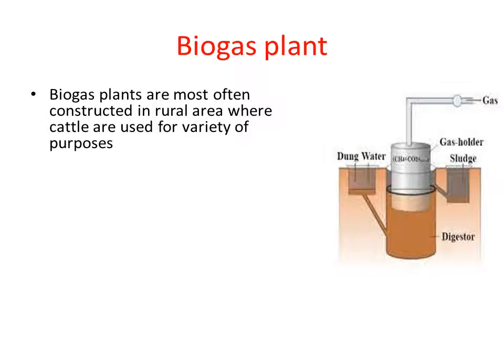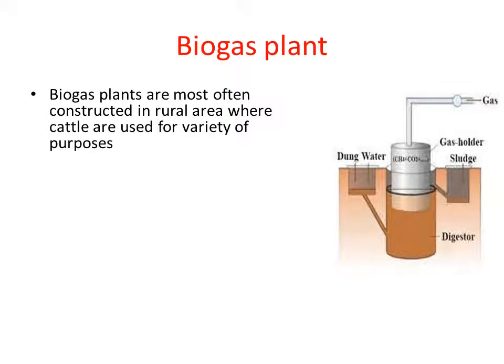So in the rural area, because of the availability of cow dung in large amount, a biogas plant can be constructed, right? A biogas plant can also be constructed in a dairy farm, because in the dairy farm the cattle are reared in large numbers, so cow dung is also available there. So in a dairy farm also a biogas plant can be constructed. The main thing they look into before constructing a biogas plant is the availability of cow dung, right?